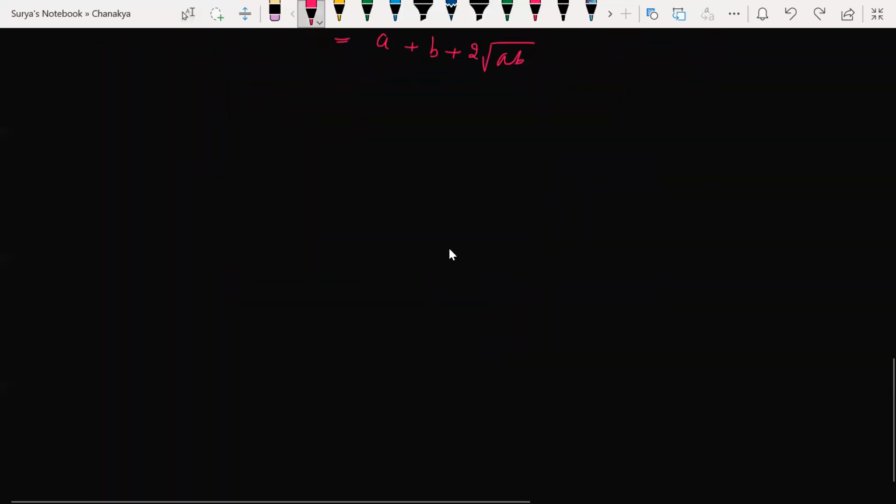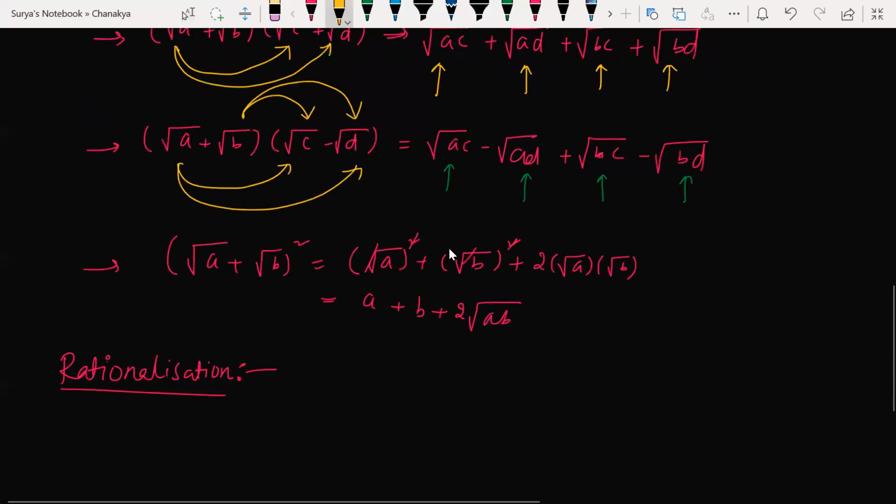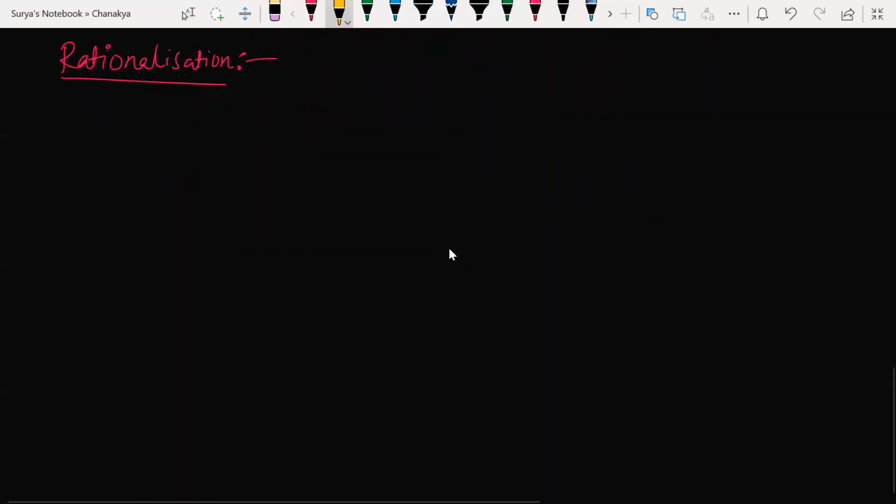Next concept is rationalization. You know what is rationalization? Jashmita, you know what is rationalization? No, sir. Yes, no problem. You understood the above concepts, right? Very easily. Pretty simple, just multiplying and expanding it. Rationalization is nothing but, beta, first of all, converting an irrational number into a rational number.